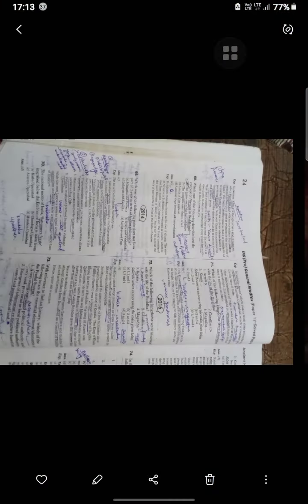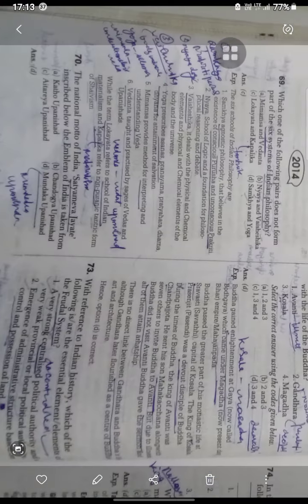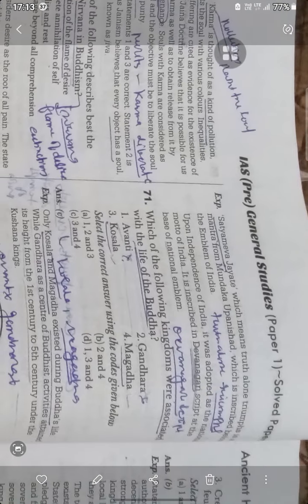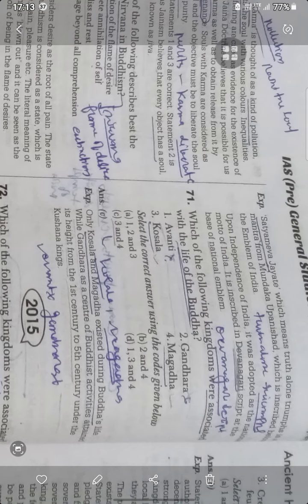Now the next one is Satyameva Jayate, which means truth alone triumphs. It is a mantra from the Mundaka Upanishad, inscribed on the emblem of India. It was adopted as the national motto of India, and it is inscribed in Devanagari script at the base of the national emblem.